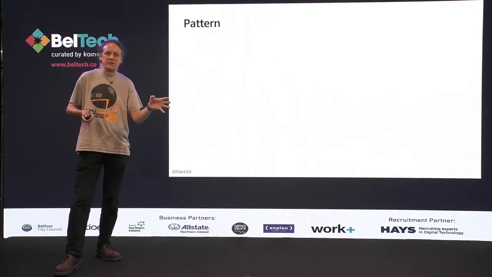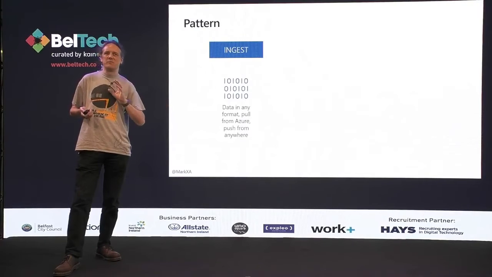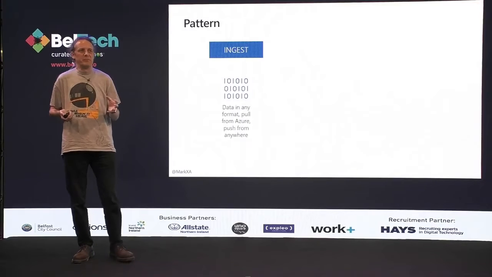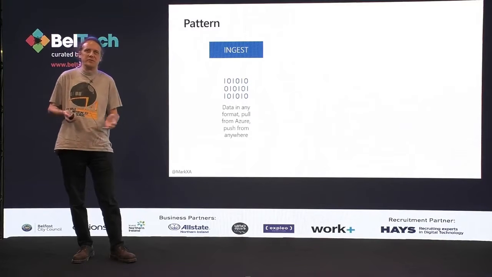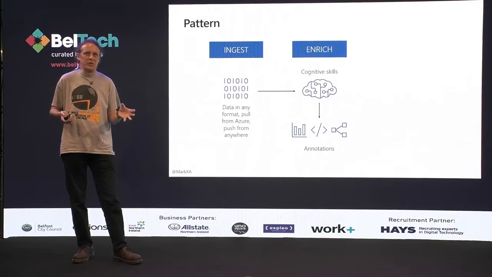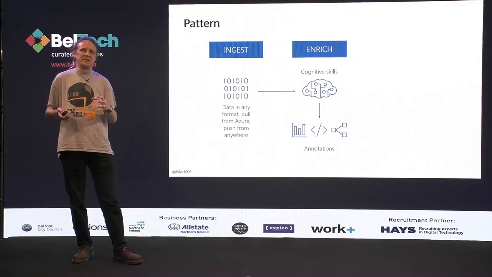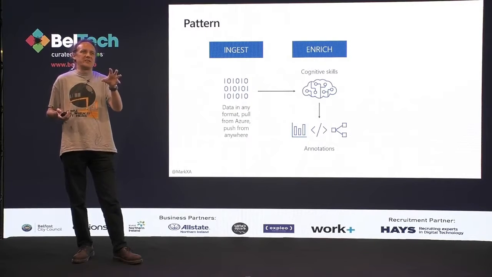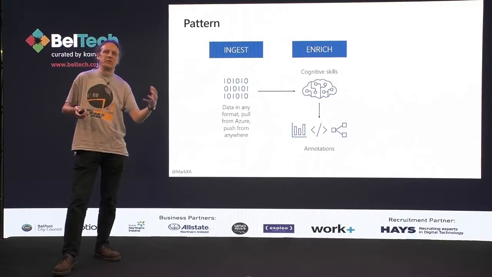So cognitive search has this basic pattern that it follows. First step is to ingest the data. So you can feed in data in pretty much any format. You can either pull it from just about any storage that Azure supports, or you can push it in from anywhere at all that you want to. Once you've got the data in, then it enriches the data, so it can apply what are called cognitive skills, or just skills in general, which are things that look at the data that you've pulled in and then process that to add extra information, annotations, so just extra information that you want to pull out of that.